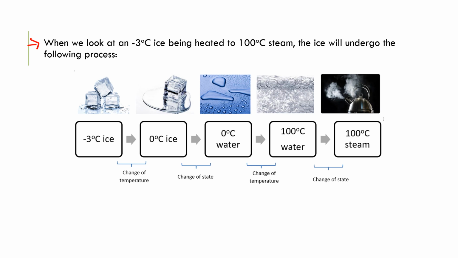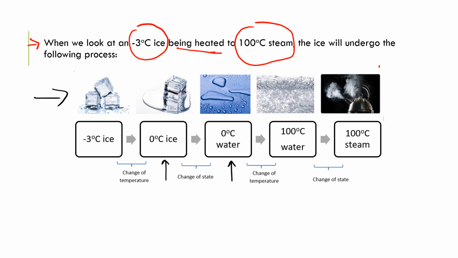Now assume that we have -3 degrees Celsius of ice, and then it is being heated to 100 degrees Celsius of steam. So this is the process of it. First of all, -3 degrees Celsius of ice will change to zero. And after that, the ice will change to water. It melts, and will change to water, and eventually it becomes steam. So this is the whole process of it. I hope that you can understand it. This is what you can observe in daily life.